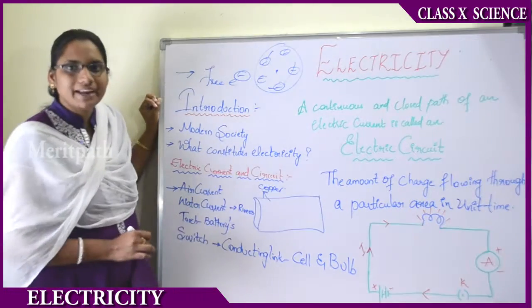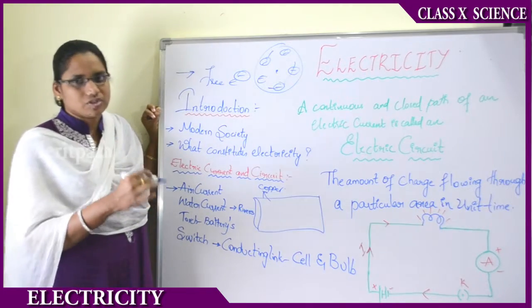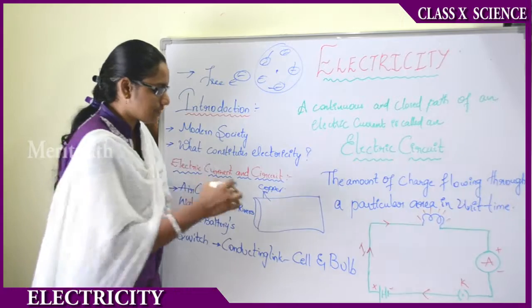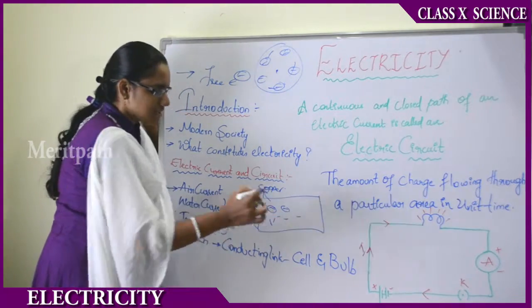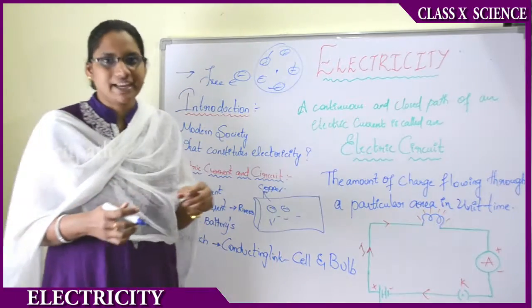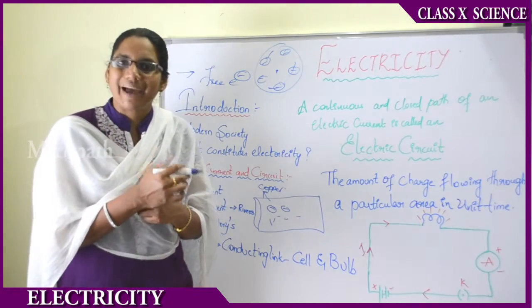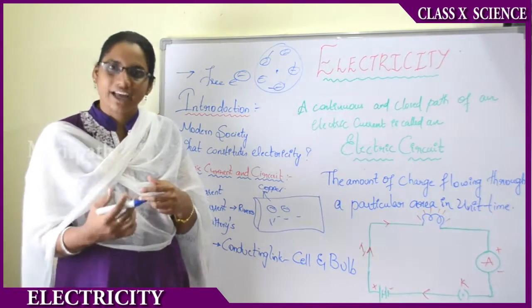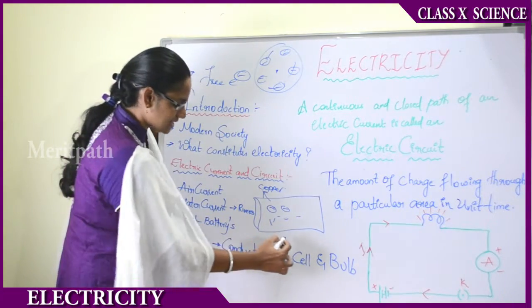Now, this copper conductor consists of free electrons. Copper has valence electrons, that is, free electrons. They will be flowing in different directions. So now, I hope everyone uses torch lights at home, right? And in the torch light, we use batteries in order to get light. Those batteries are known as electrically charged batteries.